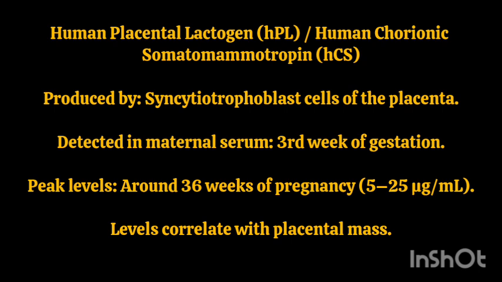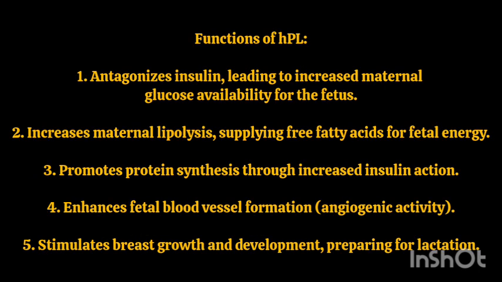Detected in maternal serum in the 3rd week of gestation. Peak levels around 36 weeks of pregnancy, 5 to 25 micrograms per milliliter. Levels correlate with placental mass. Functions of HPL. 1. Antagonizes insulin, leading to increased maternal glucose availability for the fetus. 2. Increases maternal lipolysis, supplying free fatty acids for fetal energy. 3. Promotes protein synthesis through increased insulin action. 4. Enhances fetal blood vessel formation, angiogenic activity. 5. Stimulates breast growth and development, preparing for lactation.